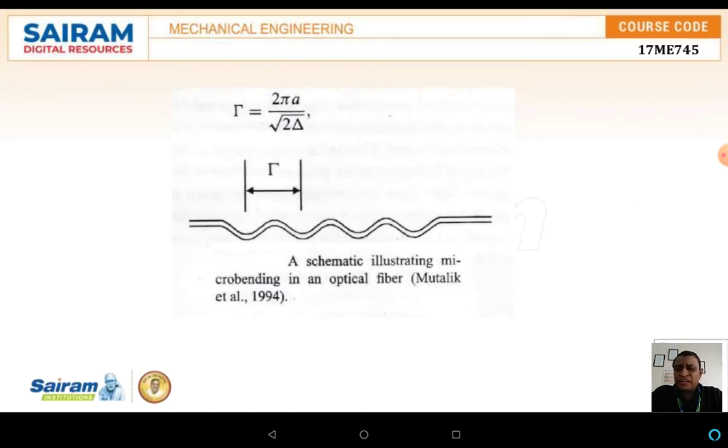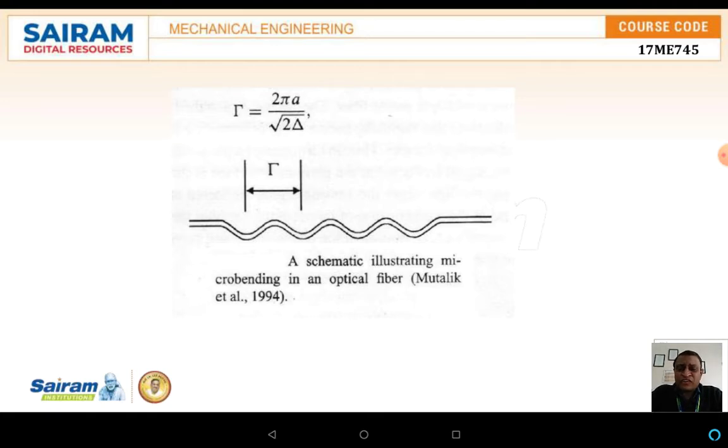The schematic diagram shows the microbend. Here, the microbend and the time taken to travel from one end to the other end is measured, and if the same deformation is there in the material, that can also be sensed and measured.